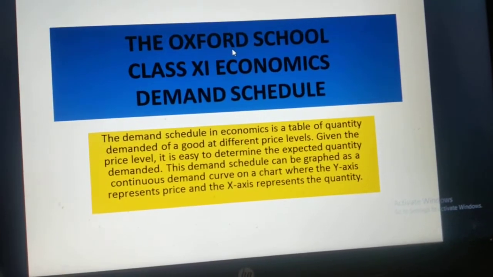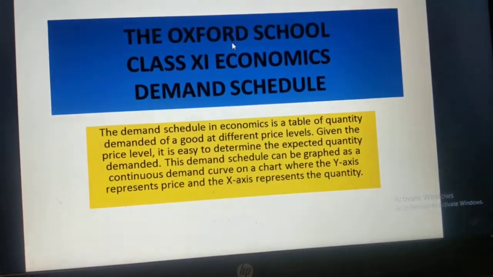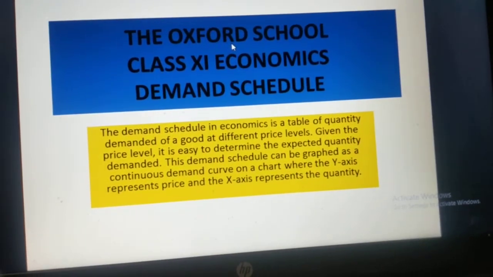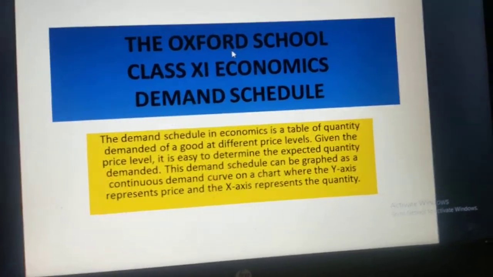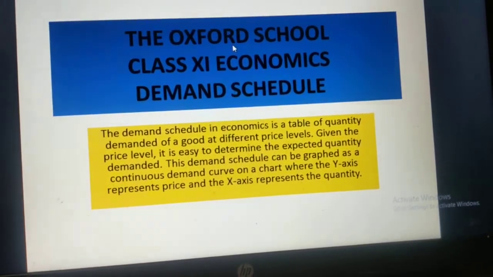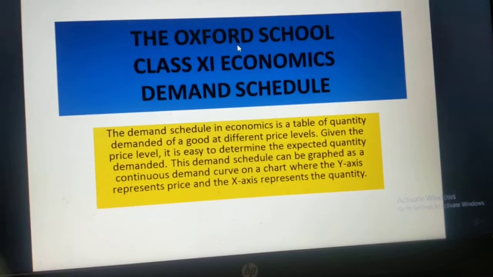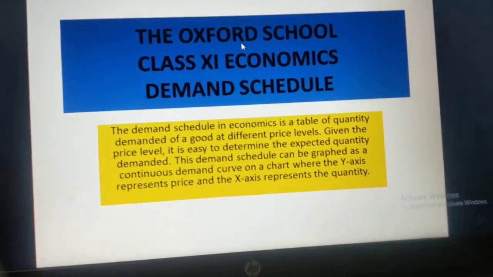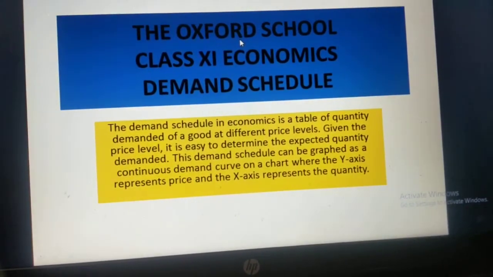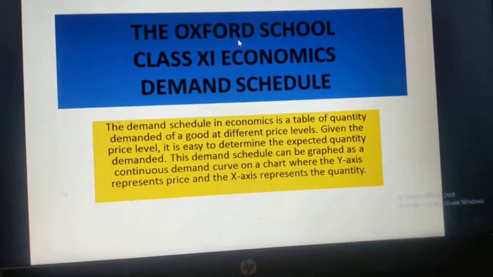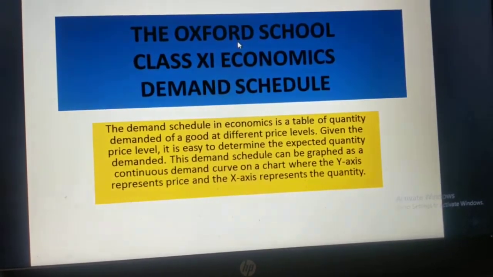Now why is it essential to see? It is essential because when the person sees this, the person can judge, and the purchasing power and the things present in the market will affect the same. Okay, so that is the market demand. I hope you have understood clearly what you mean by individual and market demand. Now today, students, we are going to study about demand schedule.